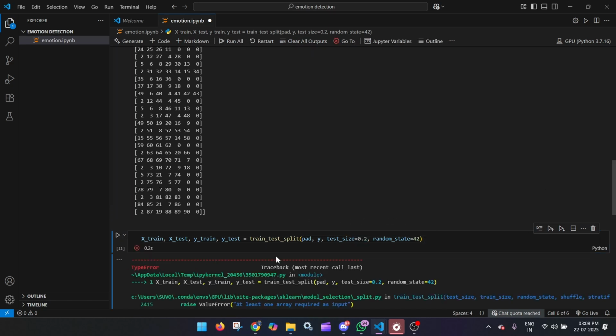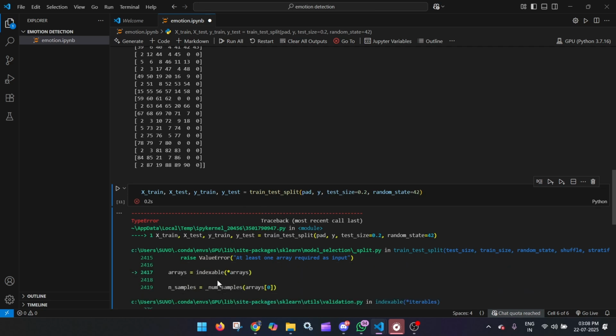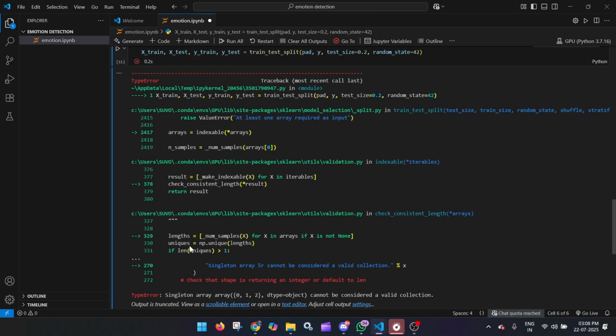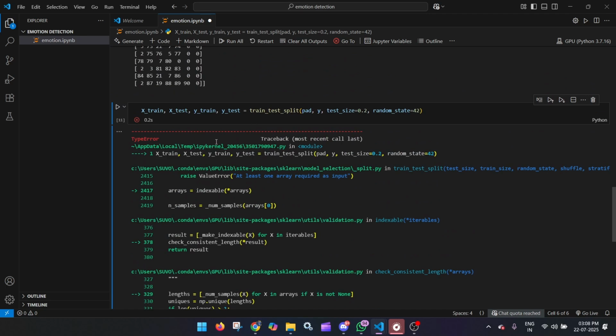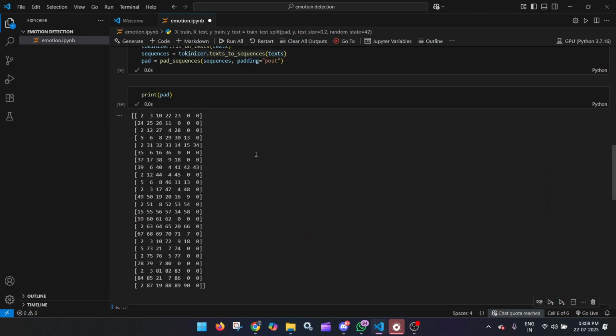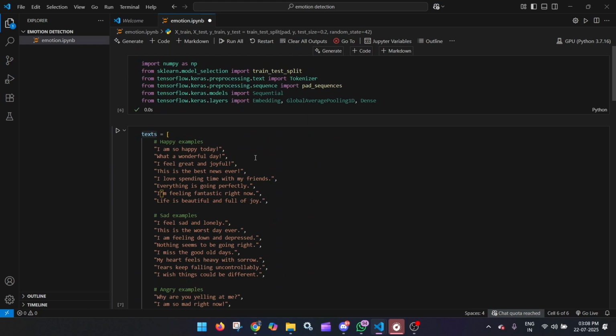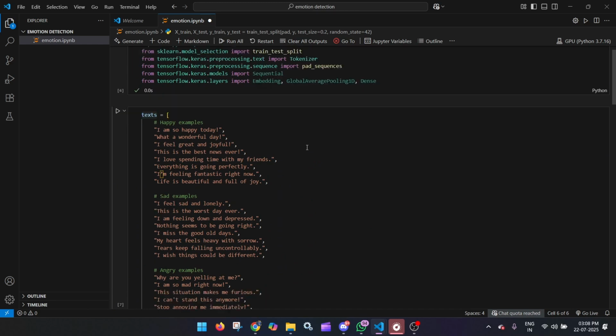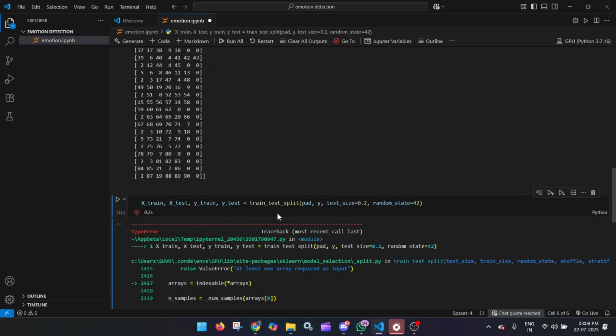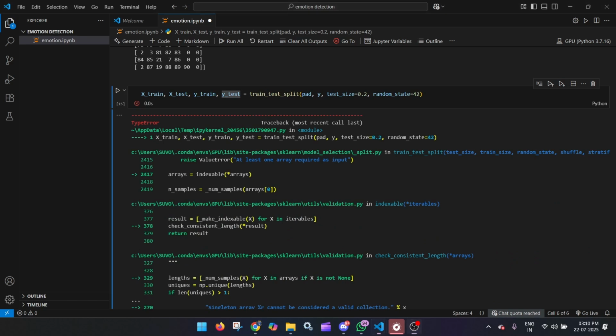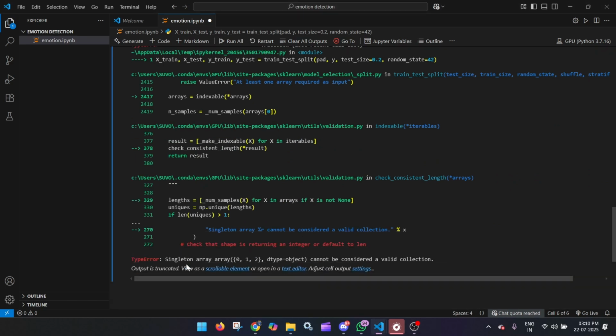Here I have got some error, so I will debug it once. Let's check what error I have got. Let me check the import modules. Okay, so we got the problem over here.